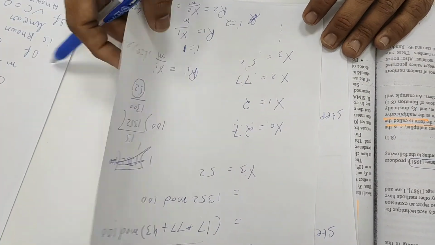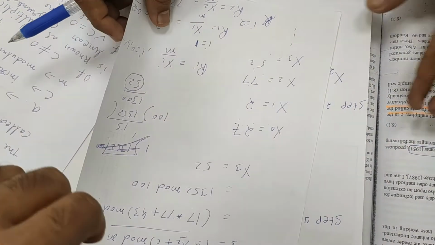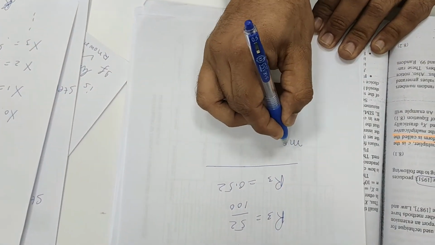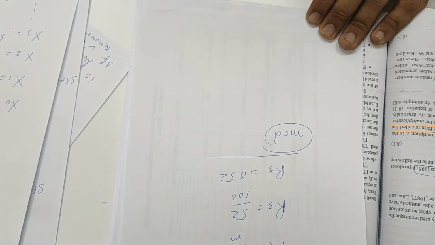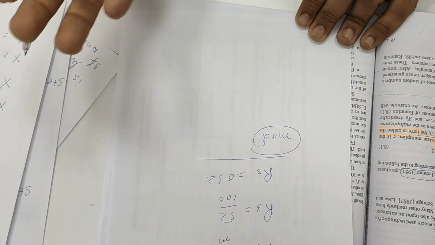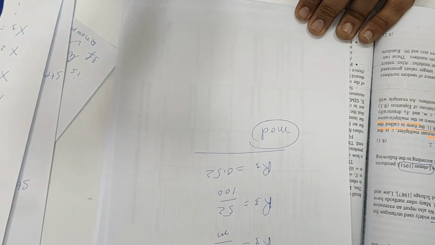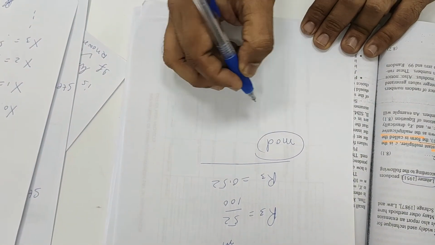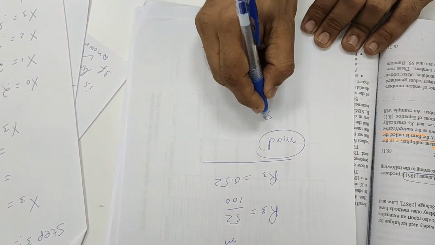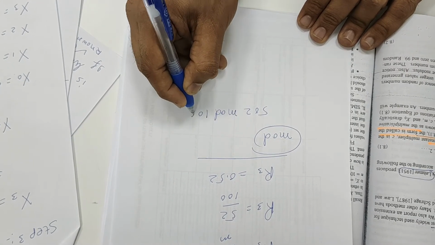Now I want to show you the shortcut, because you may have problems in calculating the mod. What is the shortcut? Sometimes you are not able to do the division manually, and sometimes you don't know how to use the calculator. Suppose the first value you computed is 2 mod 100.